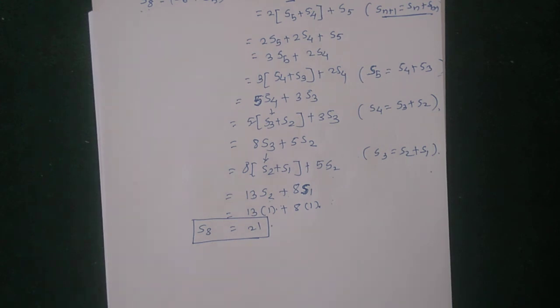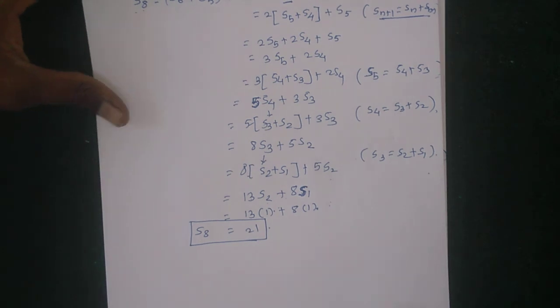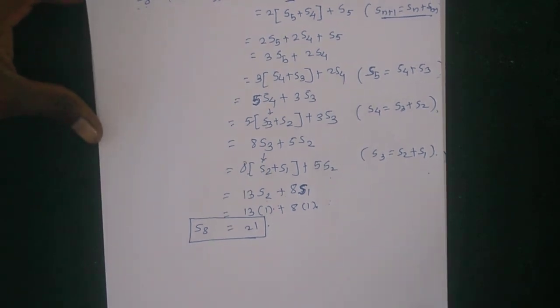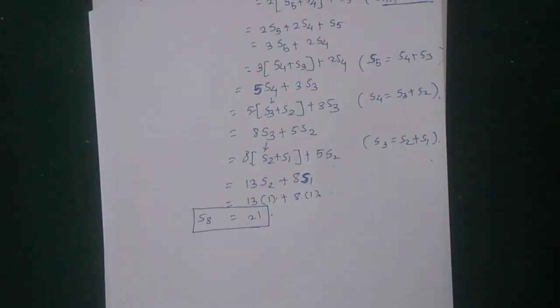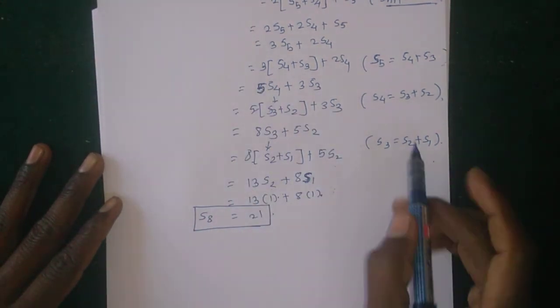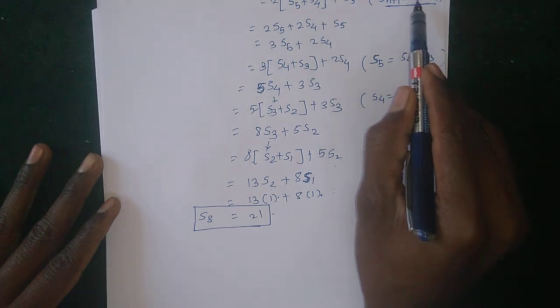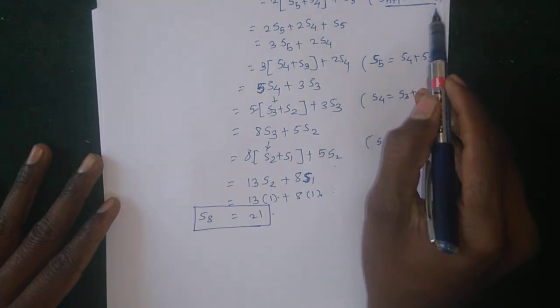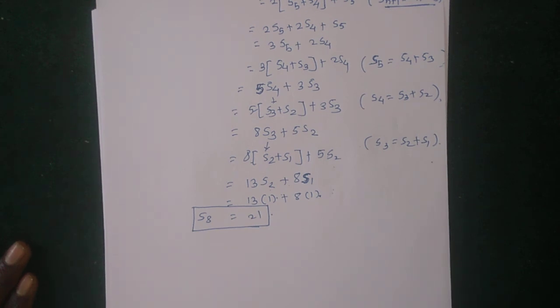This is called the Fibonacci sequence. The Fibonacci sequence means the next element is the sum of the previous two elements. Using this formula, the (n+1)th element is the nth element plus the (n-1)th element of Sn. So this is how to find terms of the given sequence. This is one example of a sequence.